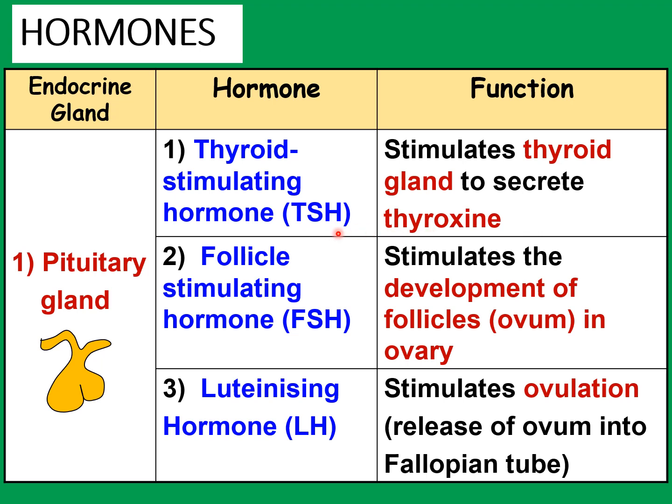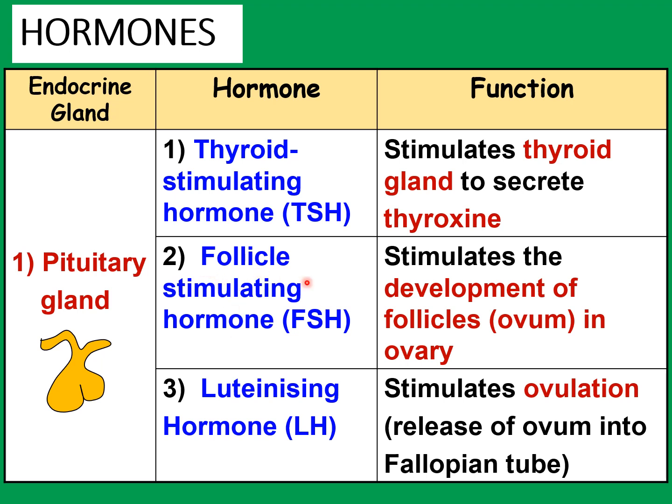TSH must be produced by the pituitary gland first, and it will stimulate the thyroid gland further down at the neck to secrete thyroxine. Right? Now, the pituitary gland also secretes a hormone called FSH, like fish, follicle stimulating hormone. So what does this hormone stimulate? Just by looking at the name, we know that it stimulates the follicle. It's a follicle stimulating hormone.